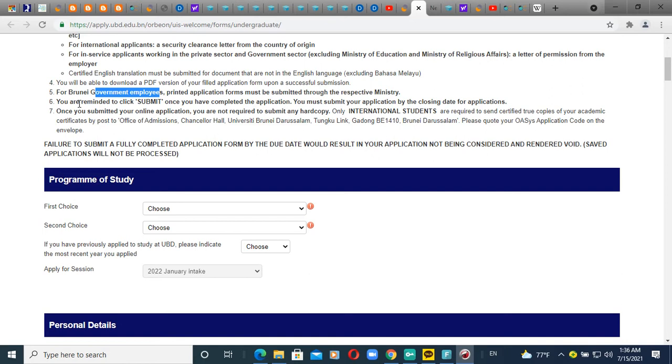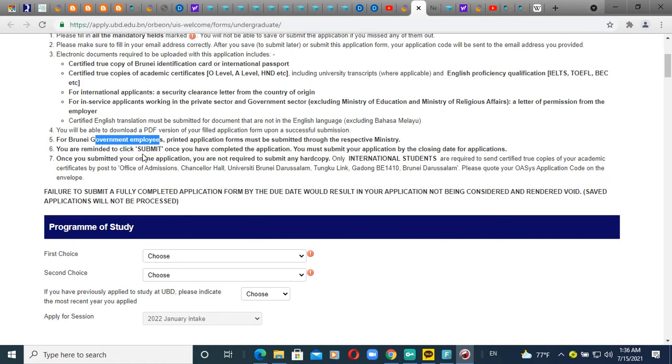And then when you complete your online form like this, you have to click the submit button, and then your application will be completed. And they say that you have to do this application before the closing date for applications, okay? So once you submit the application form, you are not required to submit any hard copy. That is not for international students, so this is for international students.